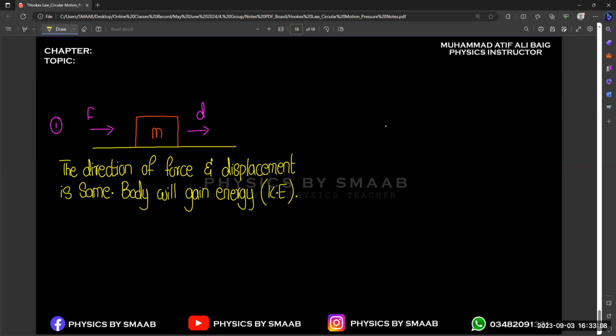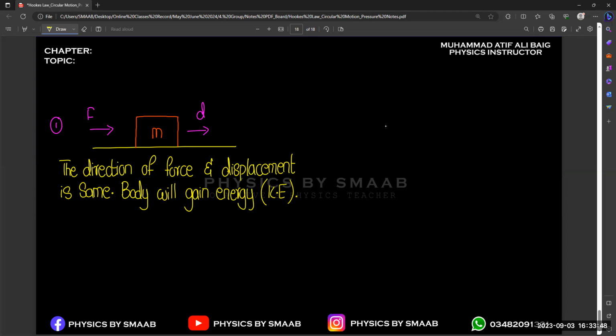And let's suppose we are moving against the gravity, or we can say the force acts in the opposite direction to the movement, like if we lift any object, right? So when we are lifting the object, the weight of the box is in the downward direction, right? And the displacement will be in the upward direction. Basically, there is a very detailed concept of the work done, but that is not included in our syllabus, because when we apply force in the direction of displacement, your angle will be zero.